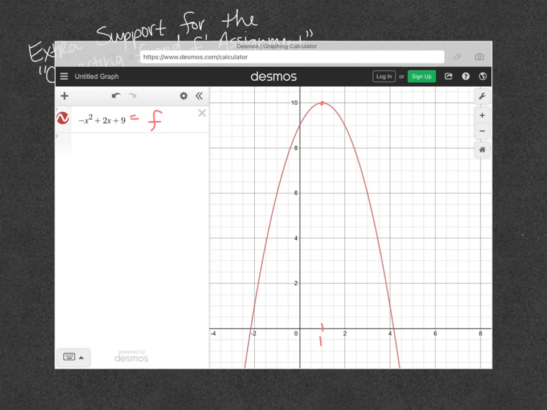Now let's talk about where, I'm not even going to graph the derivative, but where the derivative would be positive and where the derivative would be negative. The derivative would have to be positive at any point where we're increasing. So where we're increasing, our derivative would end up being positive if we were to find the derivative and graph it. Our derivative would end up being negative anytime our function is decreasing. And our derivative would equal 0 when x is 1.